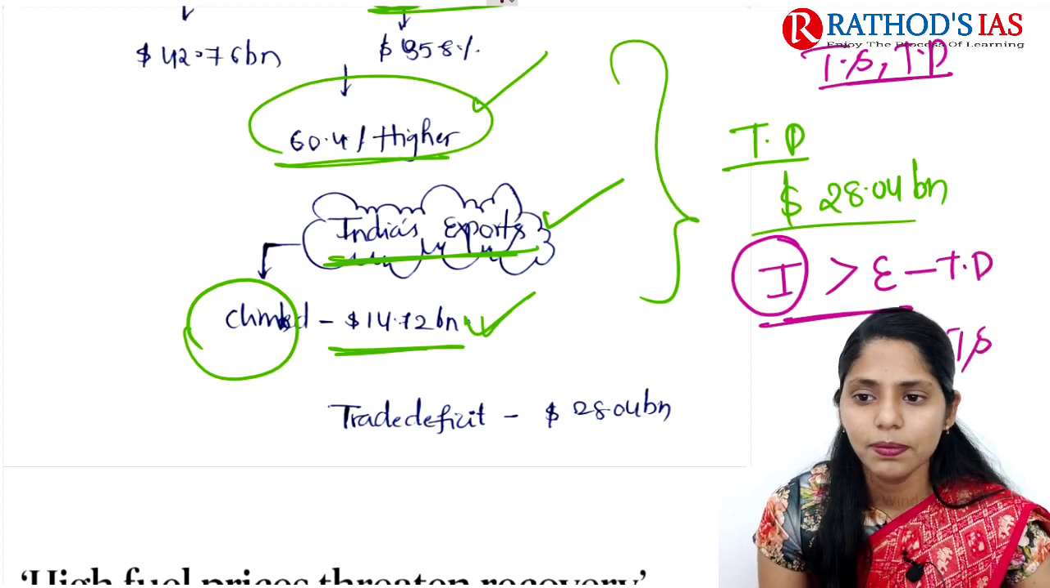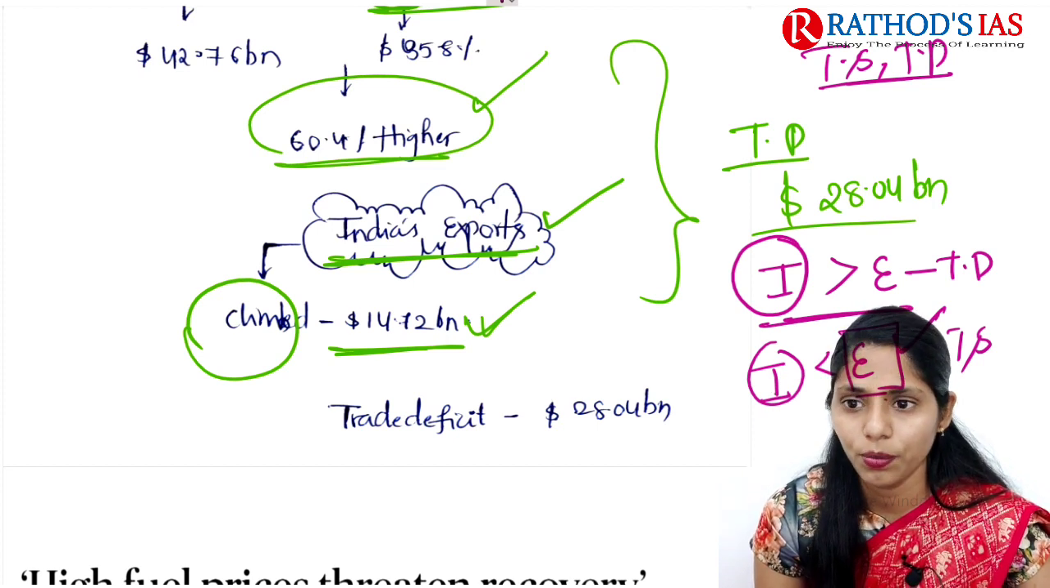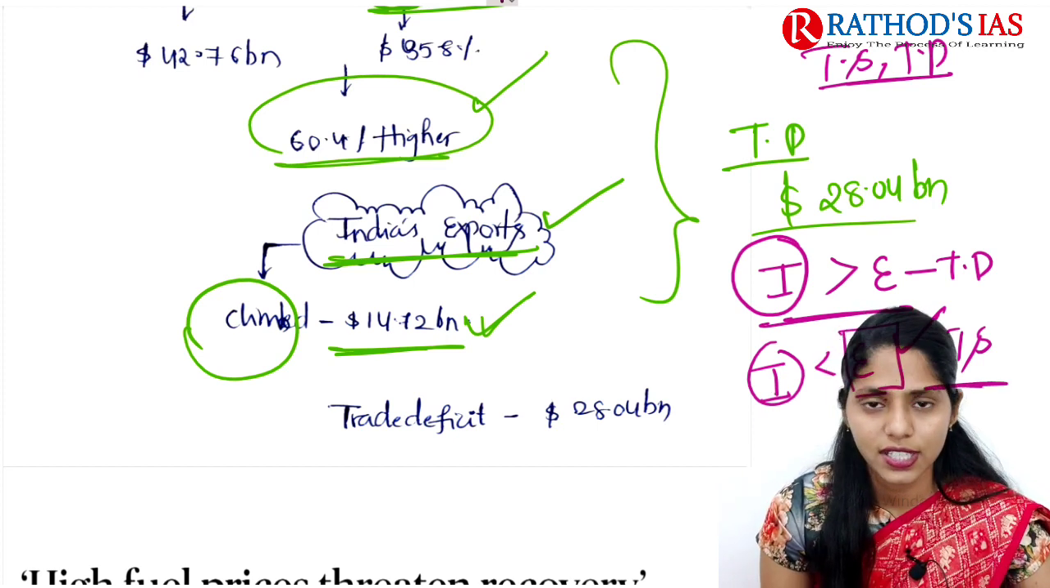And what is trade surplus? Trade surplus means imports are less compared to exports. That means we are mainly exporting a large amount of products compared to imports. So this condition is called a trade surplus.